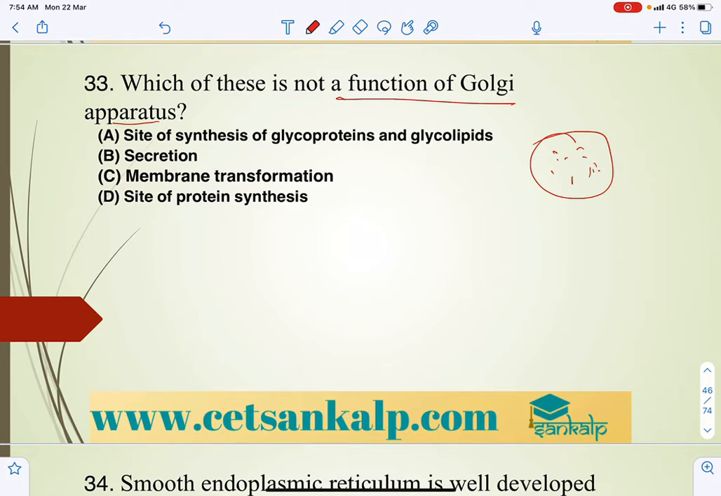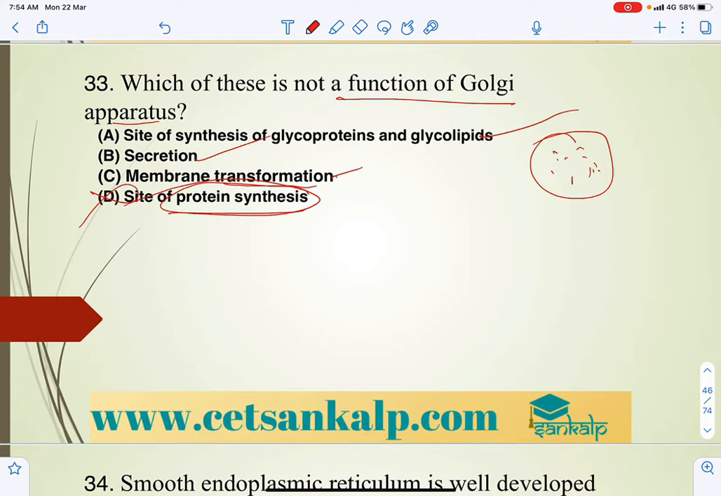So the site of synthesis of glycoproteins and glycolipids, it helps in that, and it also helps in secretion and membrane transformation. So that is also the site of protein synthesis, where no protein synthesis takes place, which is not a function of the Golgi apparatus.